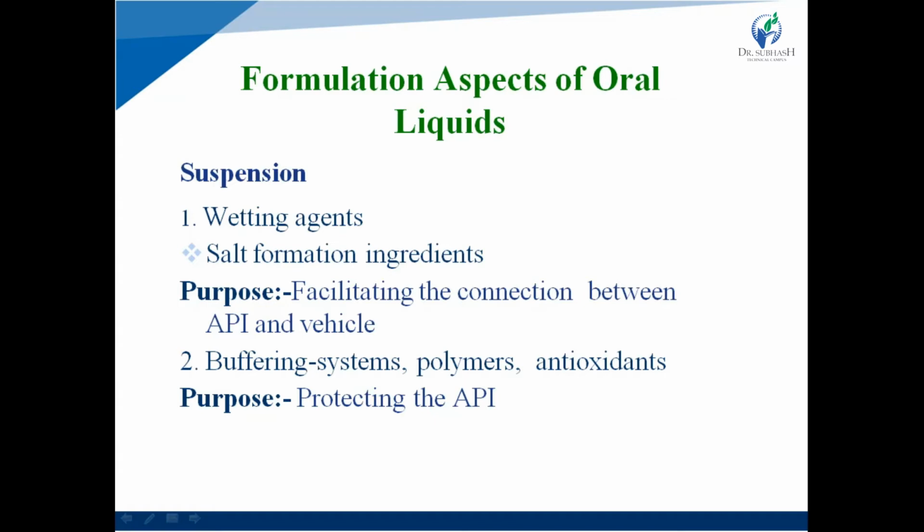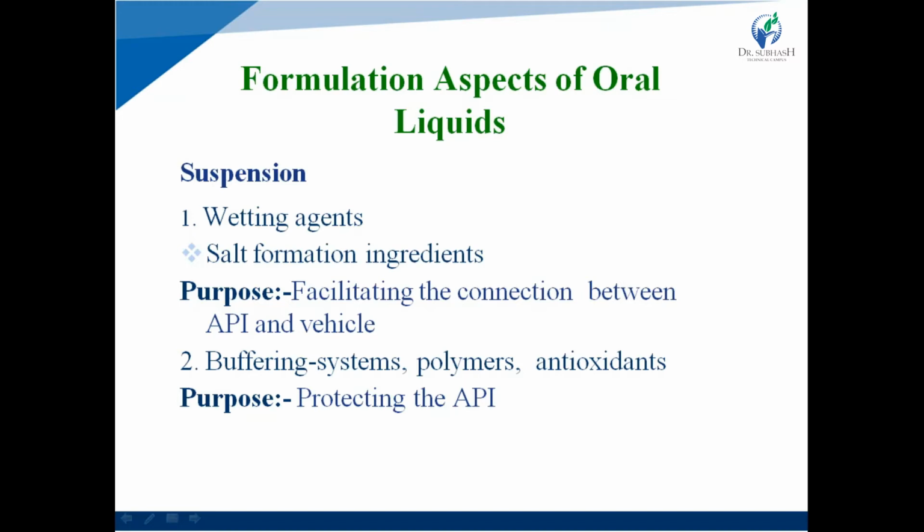Next one is agents. First agent is the wetting agent. Wetting agent is required for salt formation, or is called a salt formation ingredient, and the purpose of a wetting agent is facilitating the connection between API and vehicle. So what is the suspension?